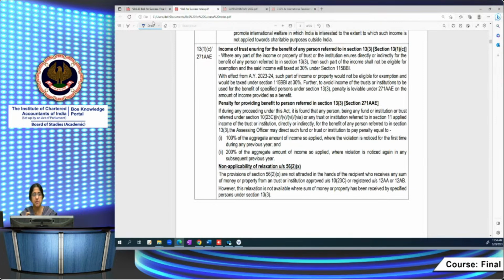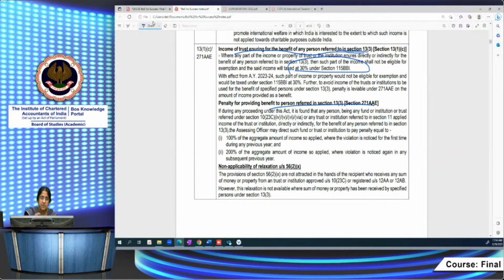Now coming to 13(3), income of the trust inuring for the benefit of a person referred to in 13(3). Then what happens? As I told you, it's subject to tax at 30% under 115BBI, and then penalty is also attracted under 271AAE. You know that this provision is to discourage trusts from applying income for the benefit of the founder, author, or their relatives, or the concerns in which they are substantially interested. If you do so, you have to pay tax at 30%.